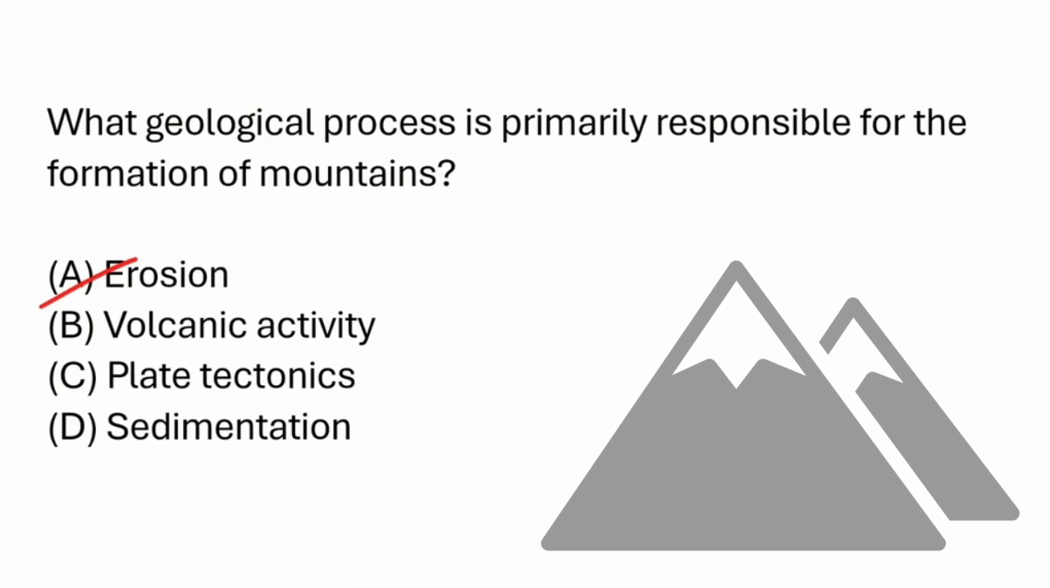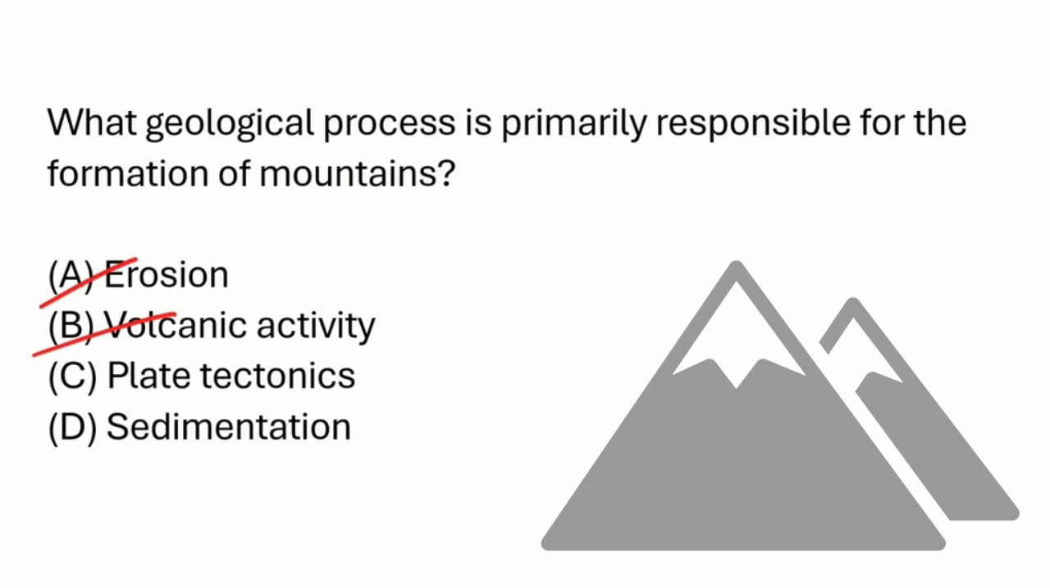This is an interesting option because active volcanoes do form some mountains. They can form volcanic cones and islands, but the key reason this option is incorrect is because the question includes the word primarily. We're looking for the main process responsible for mountain formations, and most mountains are not formed by volcanic activity.